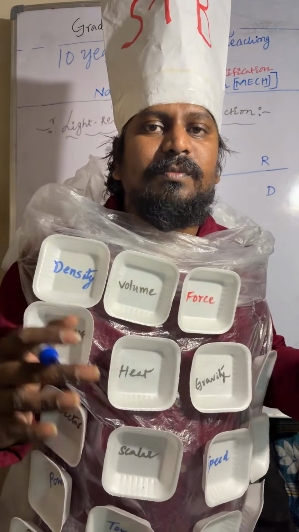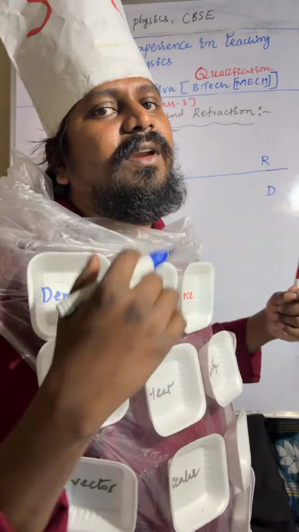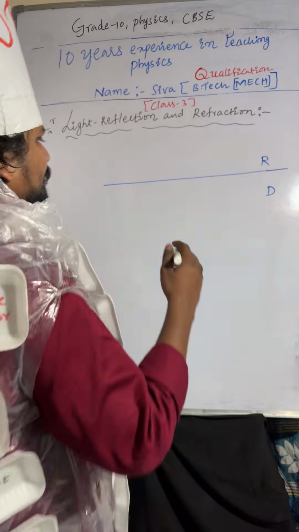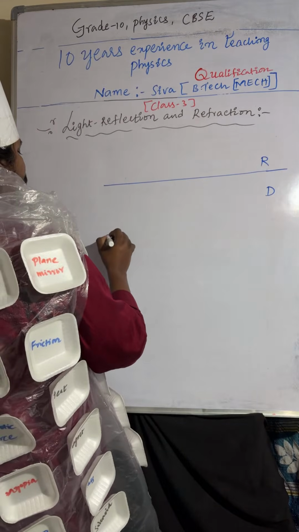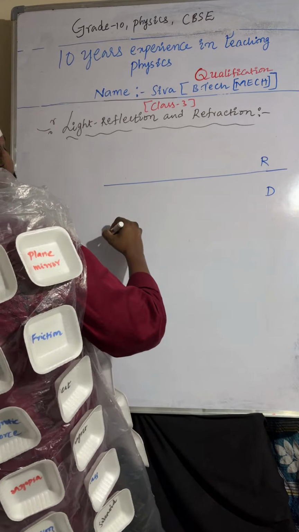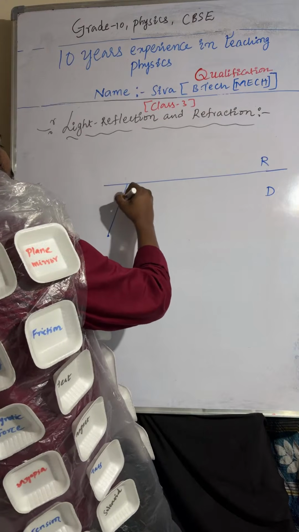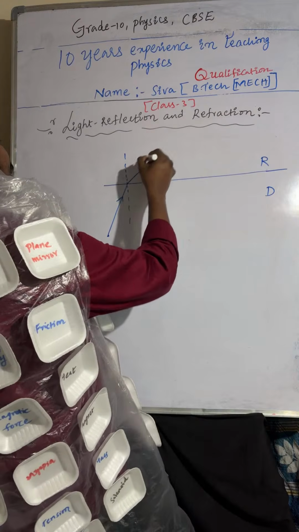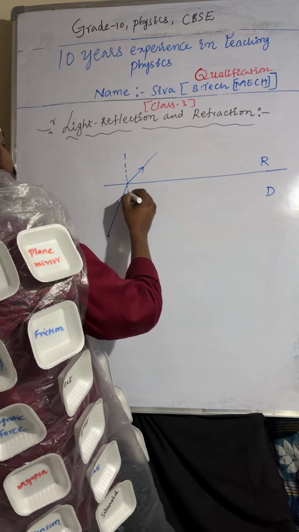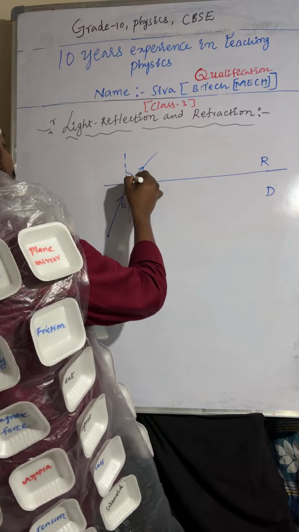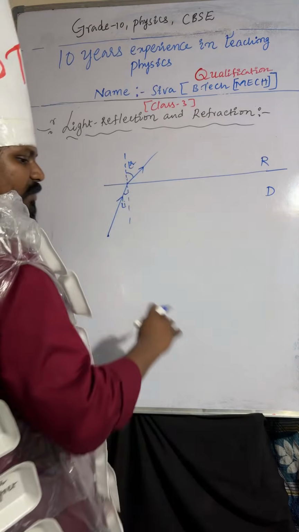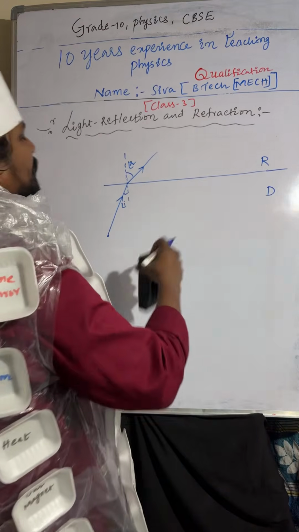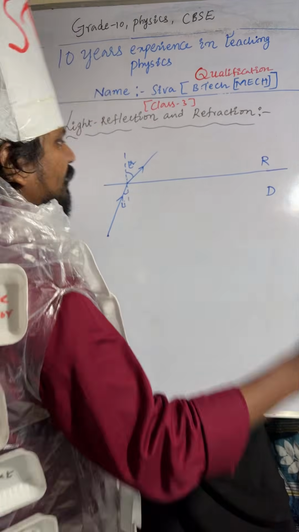Light rays should move from denser medium to rarer medium. That is the condition. Here this is the source, and the light ray is passing like this. I am considering this a normal line. The light ray moves away from it. The angle between the incident ray and the normal is the angle of incidence, and the angle between the refracted ray and the normal line is called the angle of refraction.